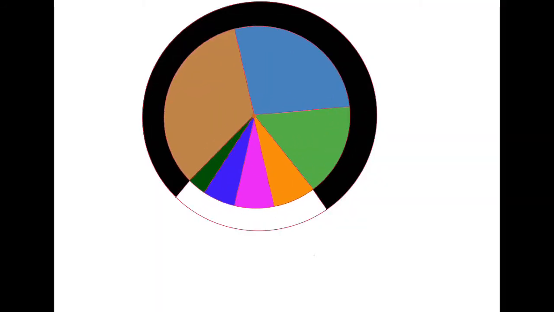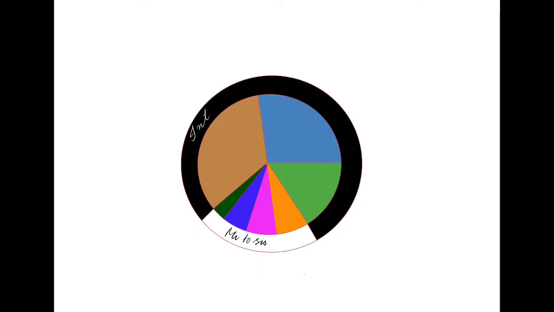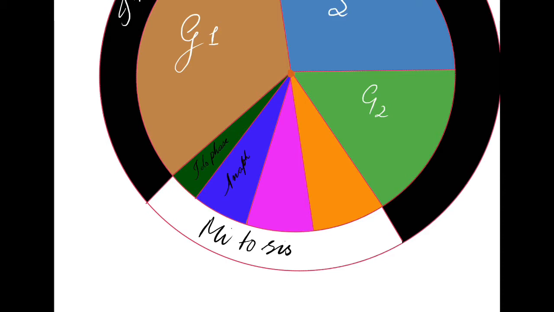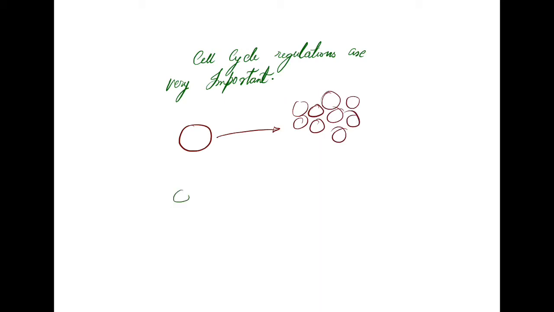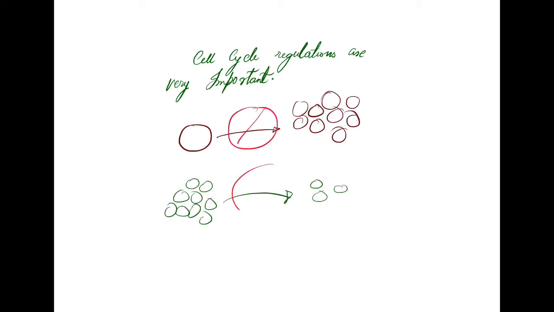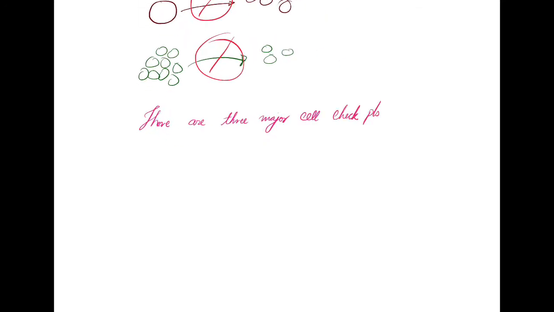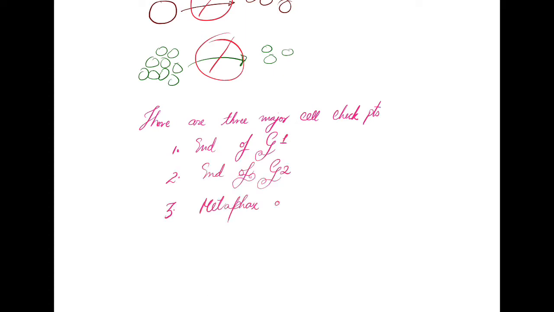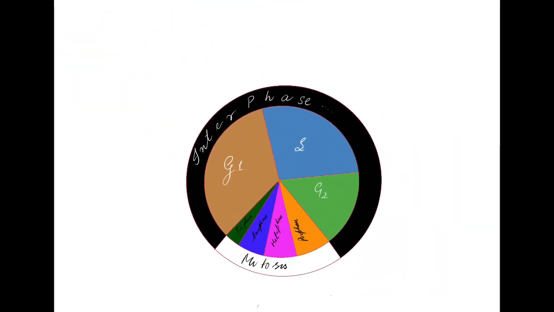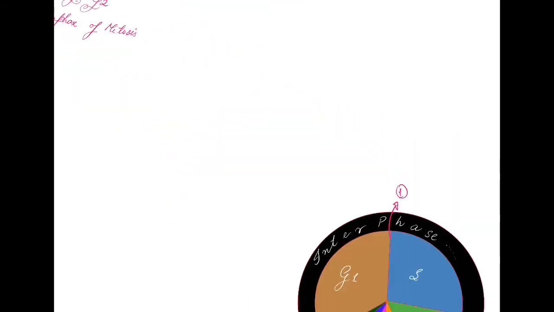So, we have identified some control factors in these cases. Cyclins and cyclin-dependent kinases induce progression through the cell cycle. And tumor suppressor genes suppress the cell cycle, so the cell cannot divide. If there is a failure of tumor suppressor genes, we mainly see it in tumors and in some viruses. There are three major cell checkpoints. We see them at the end of G1, at the end of G2, and in metaphase of mitosis, as marked here in 1, 2, and 3.